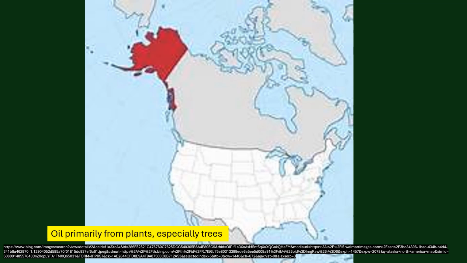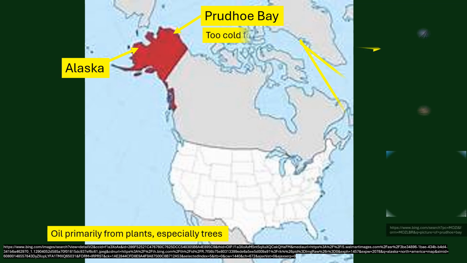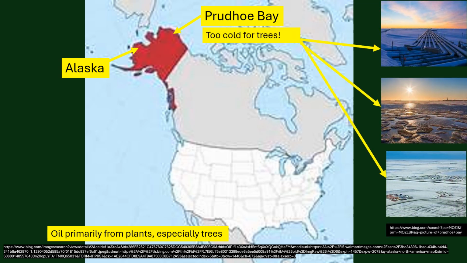Okay, so if plants are the main source of oil, then the place where the plants are is where the oil is. So now that made me think, well, where is the most oil here in the United States? Where is it? And I found out it's in Alaska, in particular, Prudhoe Bay. Now I've shown you some pictures here, and the temperature there never gets much above freezing.